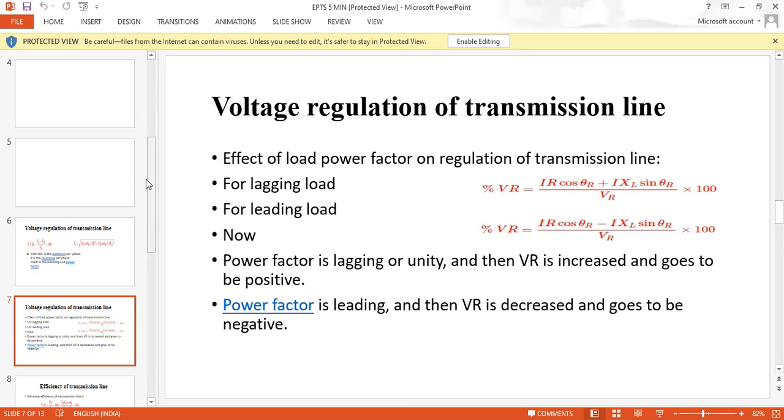Now, if the power factor is lagging or unity, then VR is increased and goes positive. If the power factor is leading, then VR is decreased and goes negative.